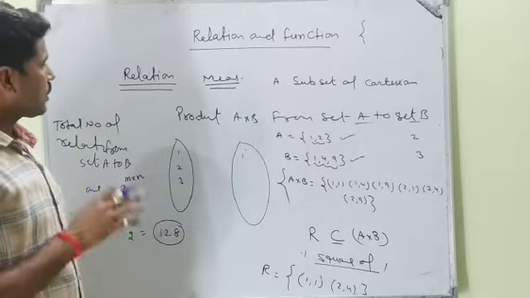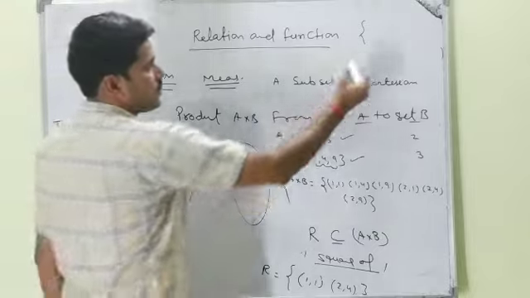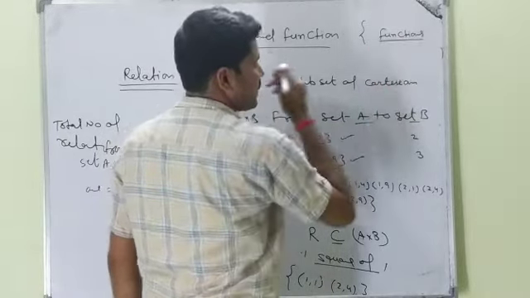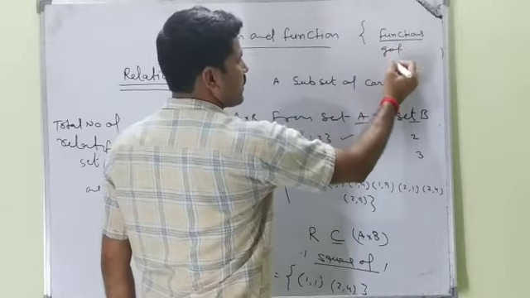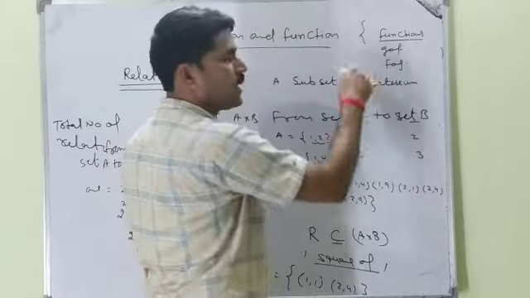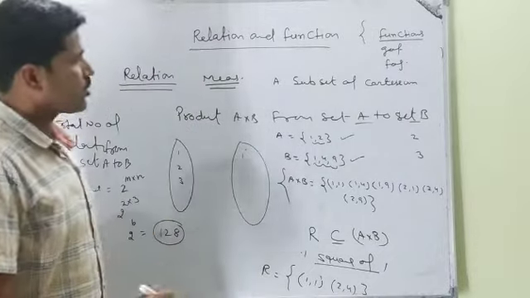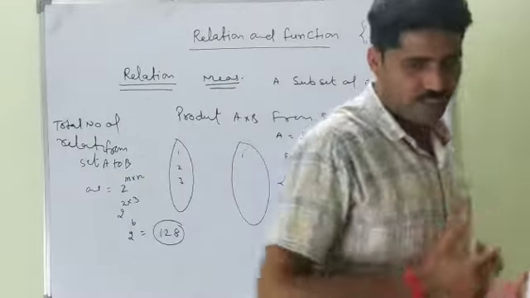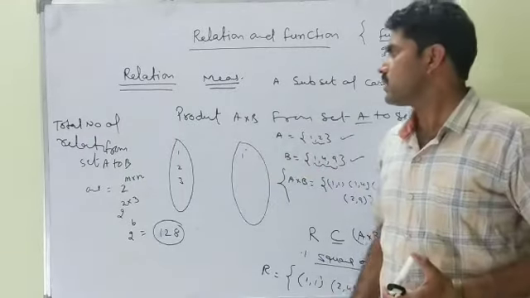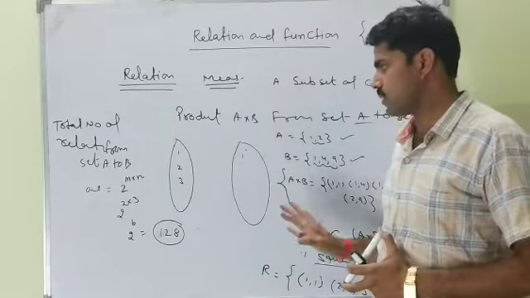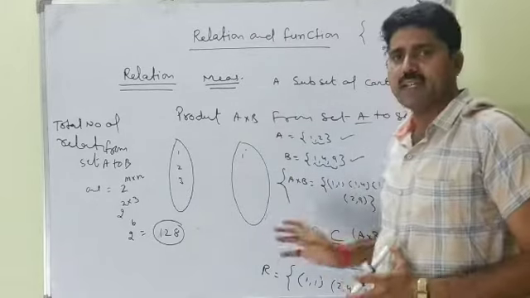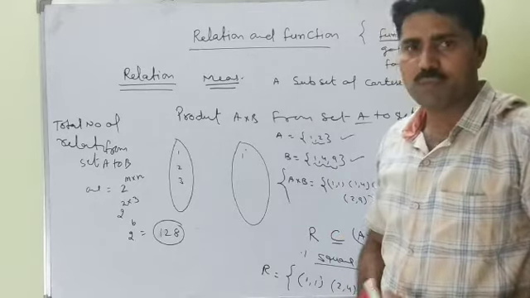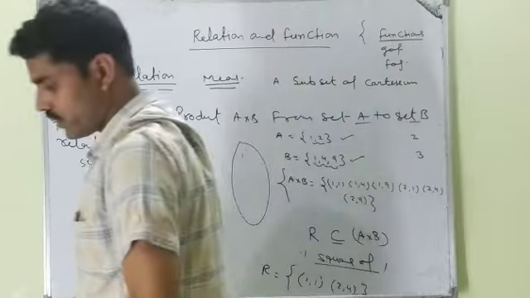Including this, in this chapter we also study function, definition of function, onto function, one-one function, and binary operation. So this chapter is not very easy, not very difficult, but totally conceptual. So please give it time and we will try to solve all the problems. Next we will discuss in the next video. Thank you.